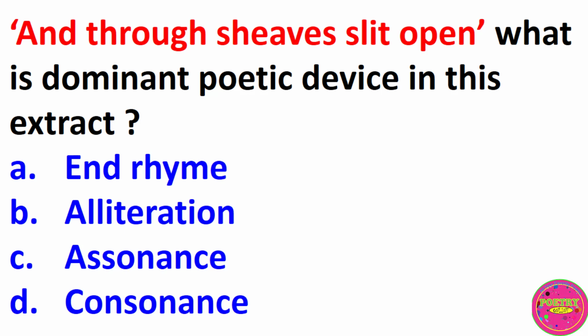And true sheaves slit open. What is the dominant poetic device in this extract? A. End rhyme. B. Alliteration. C. Assonance. D. Consonance. The correct answer to this question is B. Alliteration.